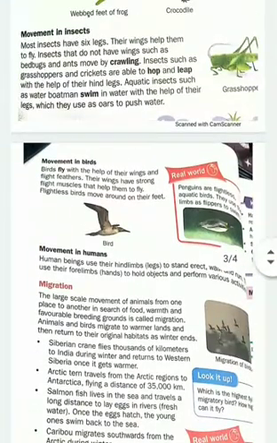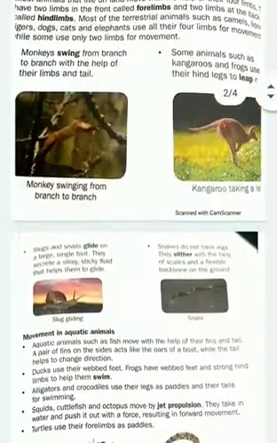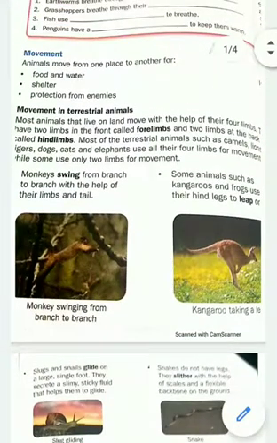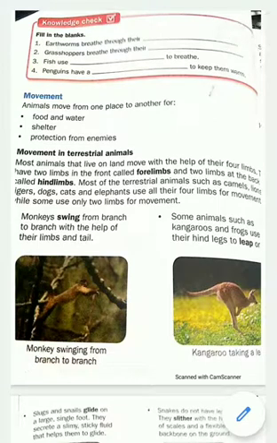So I think in this lecture you must have understood how movement takes place in a terrestrial animal or in an aquatic animal. You have to give the answer to one fill-up which I have given you as homework. You have to search it from your textbook and let me know.